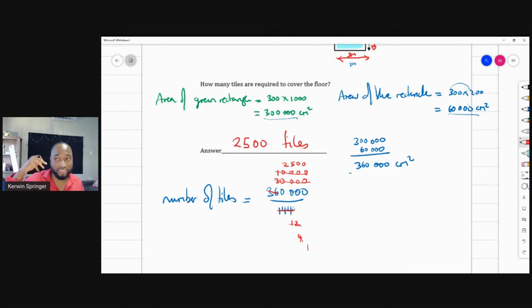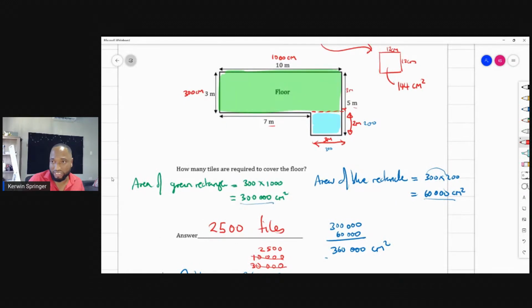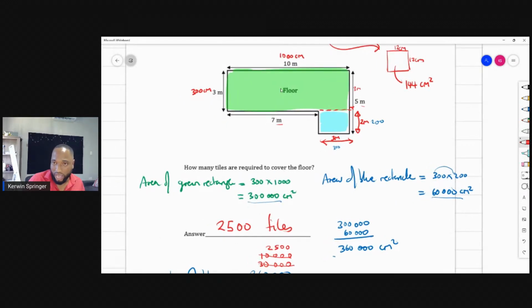So instead of asking to repeat, try asking your teacher a specific question. The first thing that you don't understand, ask them. I was working on the area of the floor, and I decided to change everything to centimeters. Maybe you could ask me, sir, why did we change everything to centimeters?